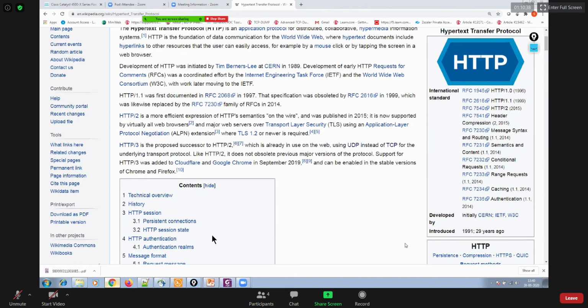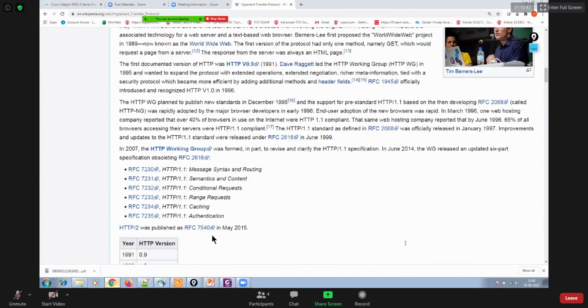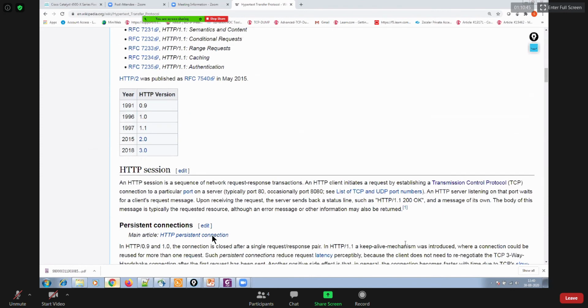We should know about HTTP methods, versions, right? You can see HTTP version 0.9, it started with 0.9, 1.0, 1.1, 2.0. Even in 2018 they came up with 3.0 as well, but 3.0 has still not been rolled out in production environments yet. Currently, we are using HTTP 2.0 only. Okay.